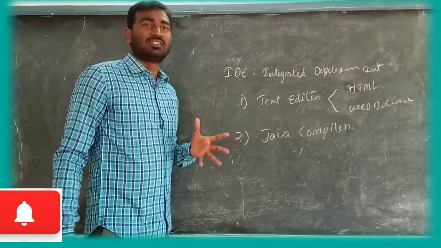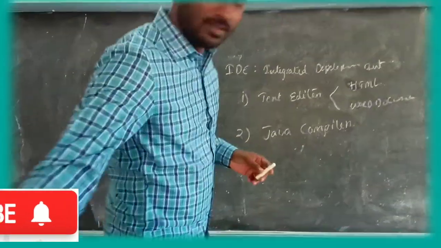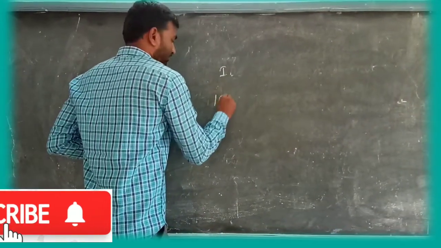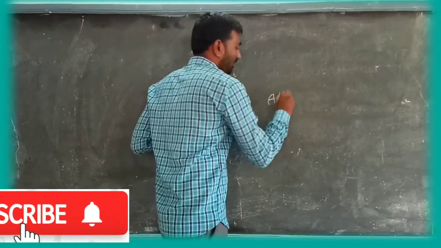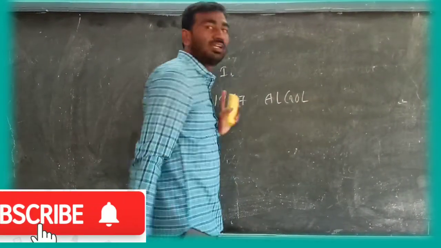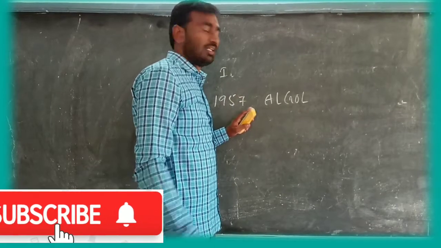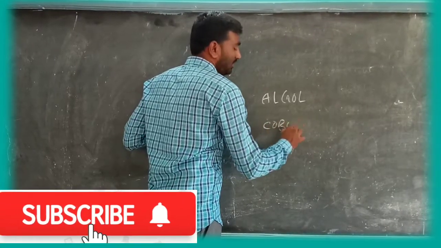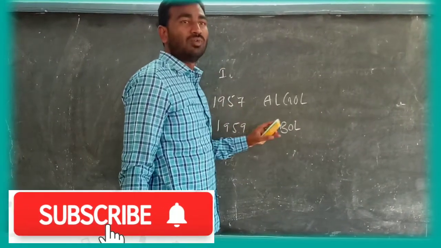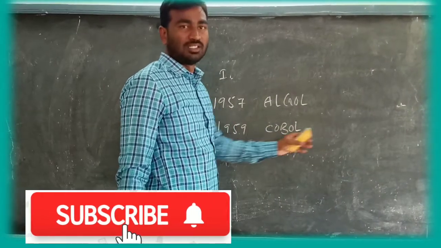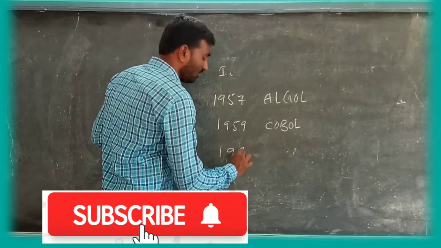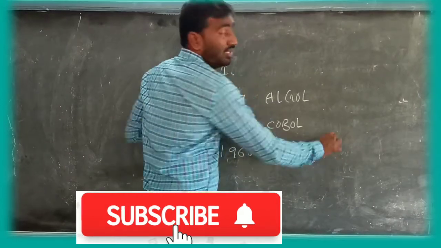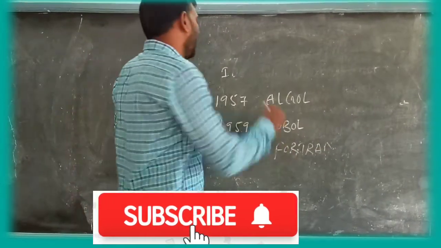Some languages are discussed here. First, in 1957, Algol, which means algorithmic language. Next, in 1959, the COBOL language, Common Business Oriented Language. And in 1960, the Fortran language, Formula Translation.